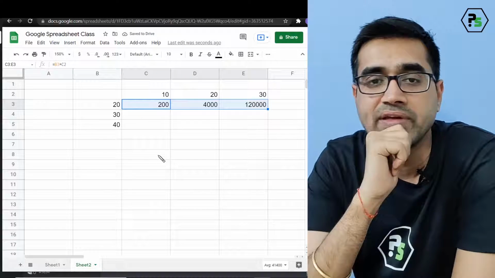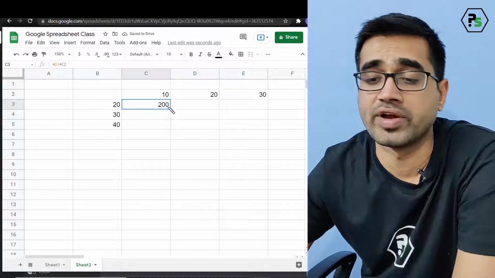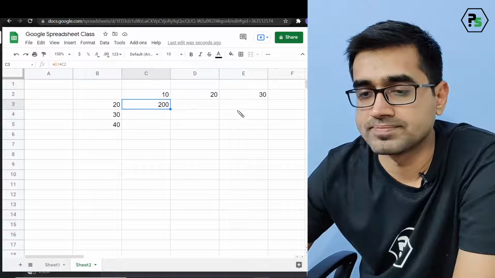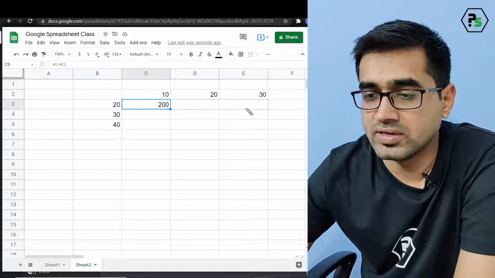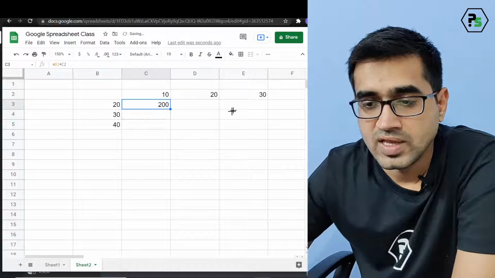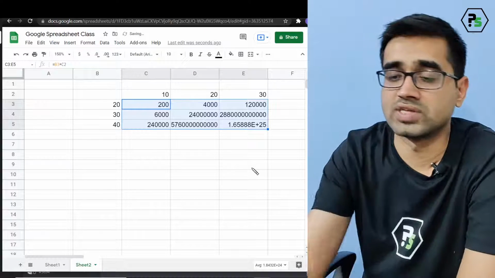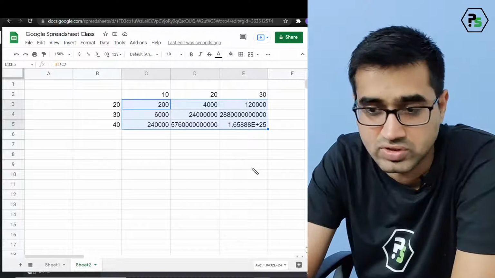So what will be the correct way? I want the answer. What should I do? I made some mistake here, I'm pretty sure of it. I want to drag, but I want the values to pop up like this. What should I do? So if anyone can tell me, Deepika, you're there? So you can tell me, what should I do? I don't want these values to change because everything is changing now. This is drastically wrong, these are not the answer. 40 times 10 is 400, not this 24,000. So it's all wrong now.